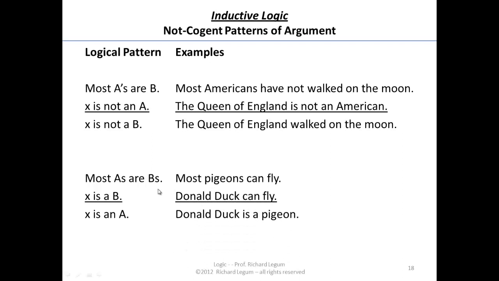And most A's are B's. X is a B, therefore X is an A. Most pigeons can fly. Donald Duck can fly. Therefore Donald Duck is a pigeon. Not a good inference. Those two premises do not make that conclusion probable, right? Because both premises are true. Most pigeons can fly. Donald Duck can fly, he's a duck. But that does not render it probable or reasonable, those two premises, that Donald Duck is a pigeon.